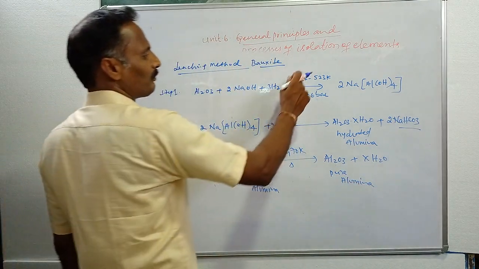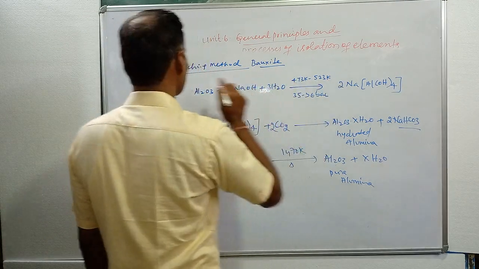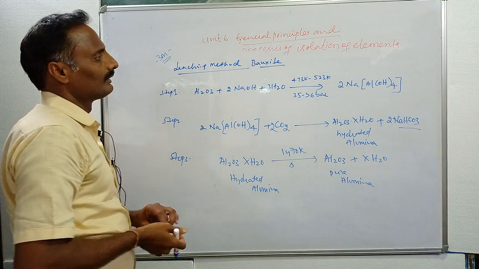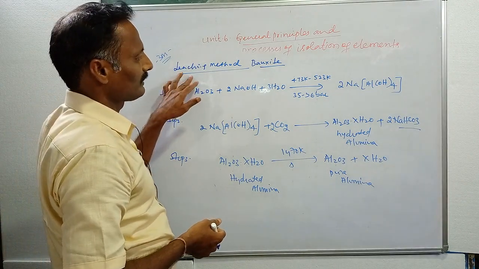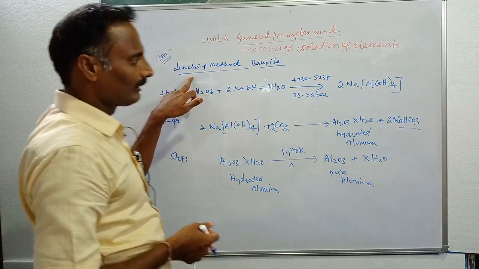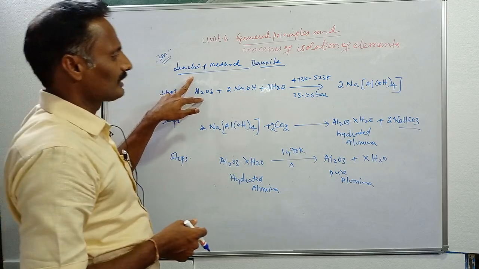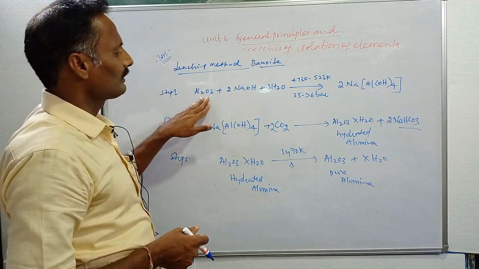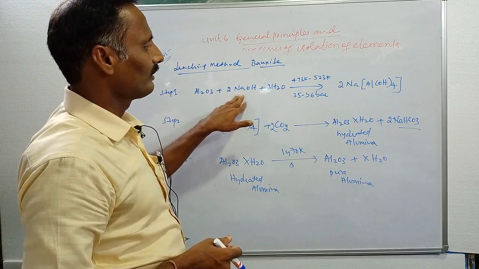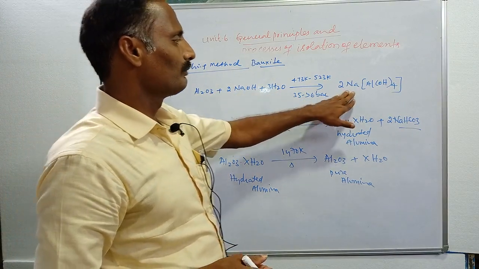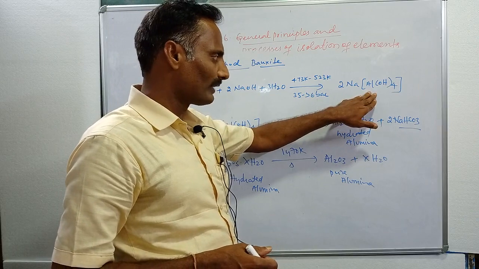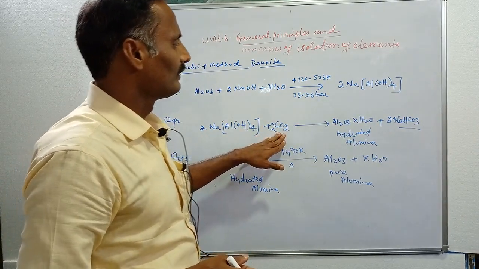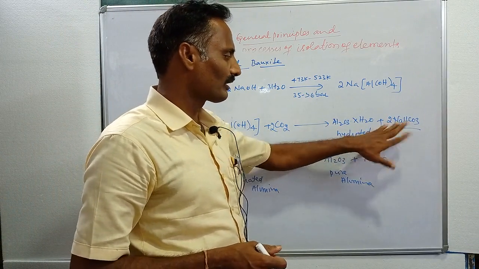These conditions are important while writing in the examination. This is the most important question asked this year, for a 3 marks question: explain leaching of bauxite, or write the chemical equations involved in leaching of bauxite. In the first step, bauxite is treated with sodium hydroxide and water. You will get the sodium aluminate complex. This is a soluble complex, and it reacts with carbon dioxide. You will get hydrated alumina and sodium bicarbonate.